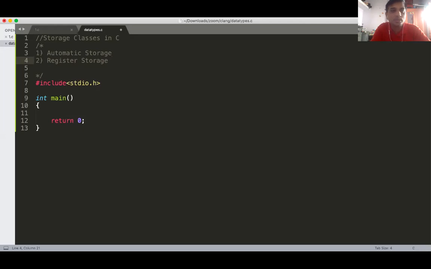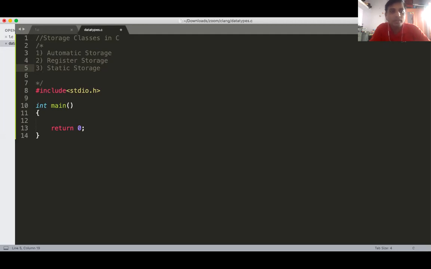What is a CPU register? We are again going to see. The third type is known as the static storage class. If you create a variable with the keyword static, then the variable gets stored in your data memory.